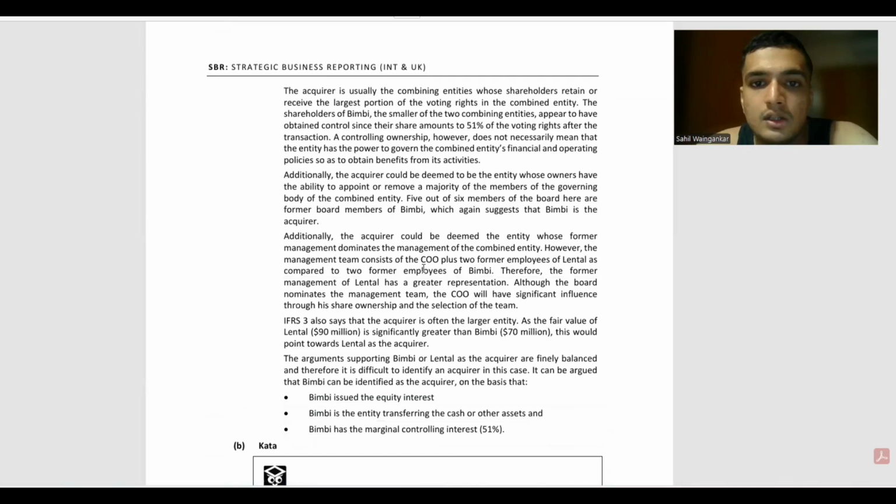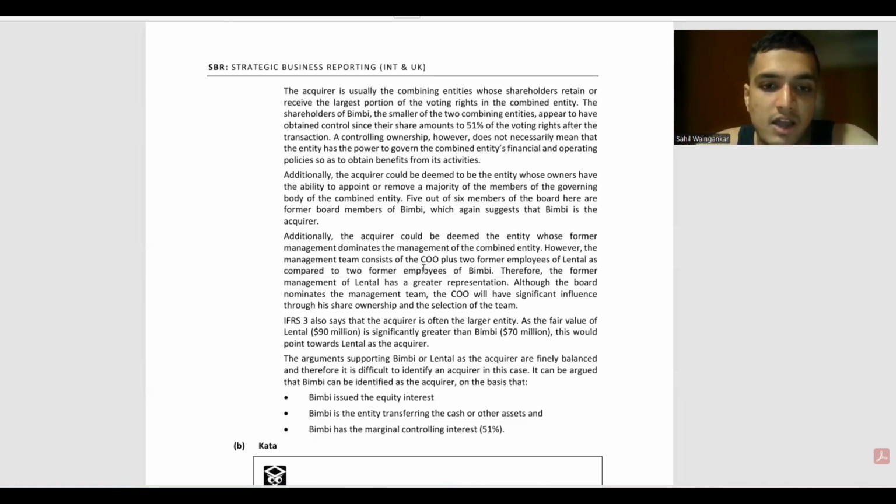एडिशनली एक्वायरर would be deemed to be the entity whose former management dominates the management of the combined entity. However, the management team consists of CEO plus 2 former employees of Lenthal as compared to 2 other employees of Bimbi. तो यहाँ पर Lenthal जीतता है ये वाला bet. Therefore, the former management of Lenthal has a greater representation. Although the board nominates the management team, the COO will have significant influence through his share of ownership and a selection of the team.